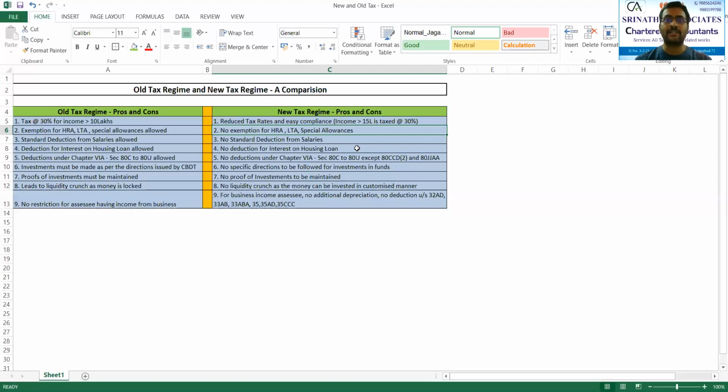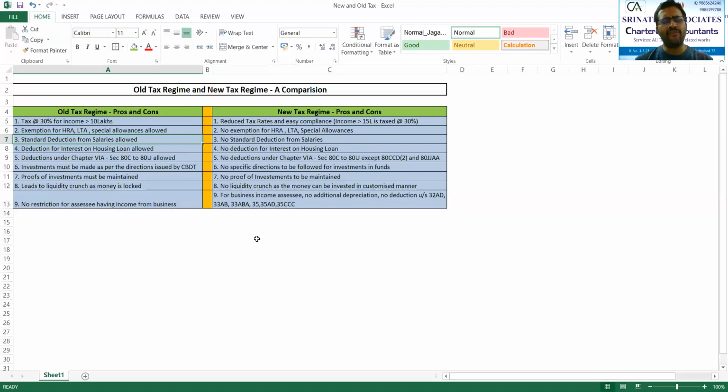Please observe, it is children education allowance. Yes, children hostel expenditure allowance. These were some allowances which were allowed in the old tax structure, but in the new one, no such exemption will be granted to the assessee. So please understand the second point. Then comes your third important point.